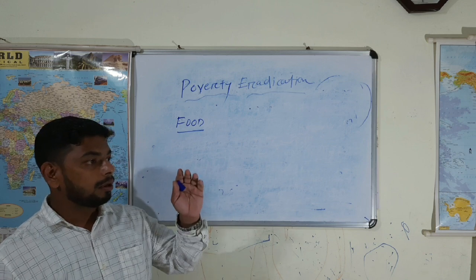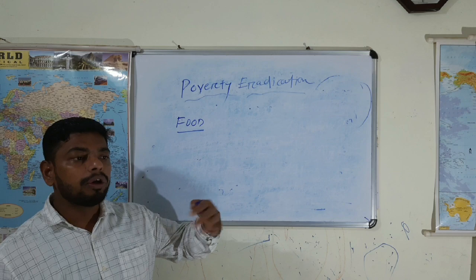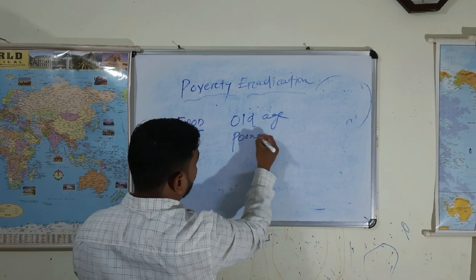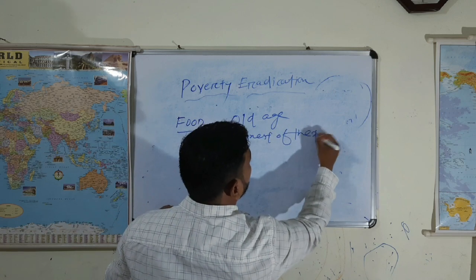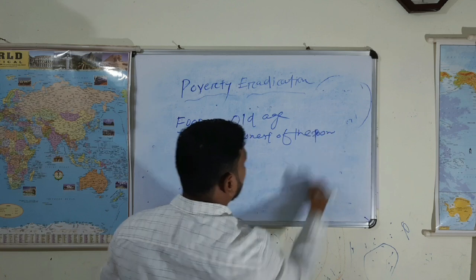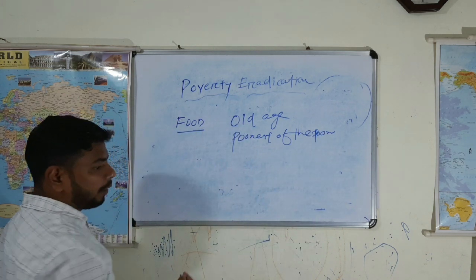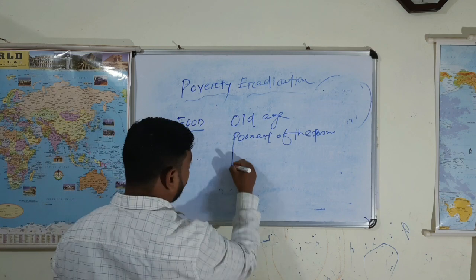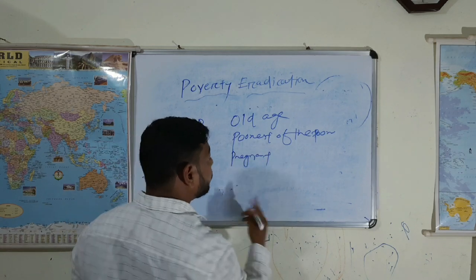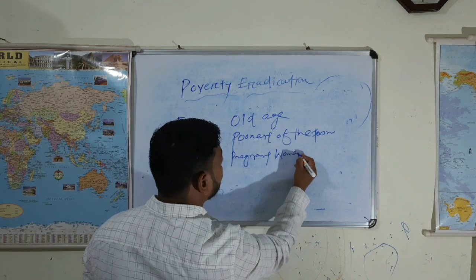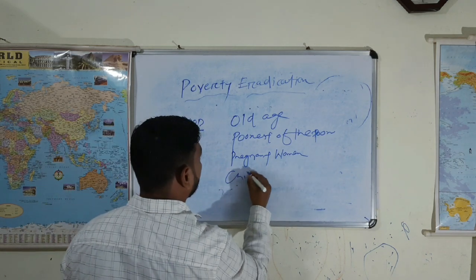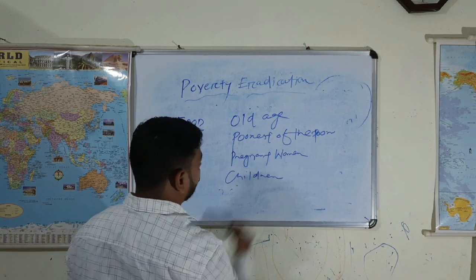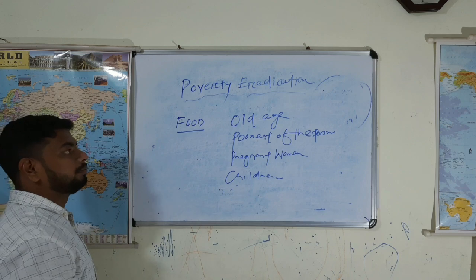And here it involves those who are required more, those who cannot work. Old age people require more. The poorest of the poor require more, right? Then pregnant women need special care. Pregnant women, children, vulnerable sections, the poorest of the poor, so they require special attention.